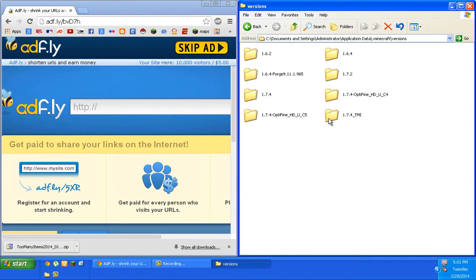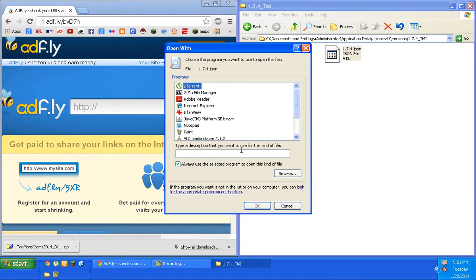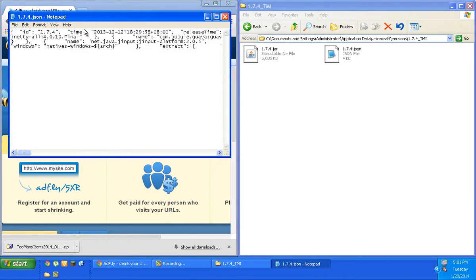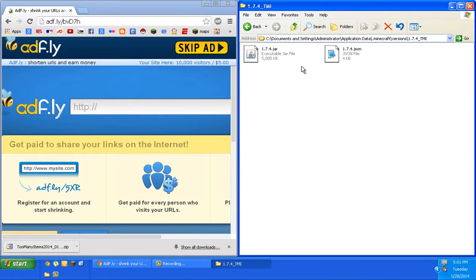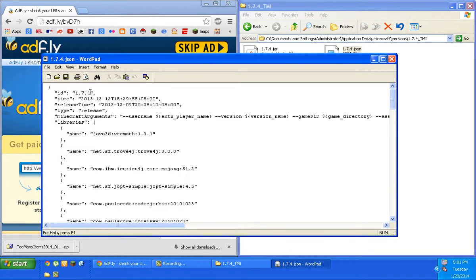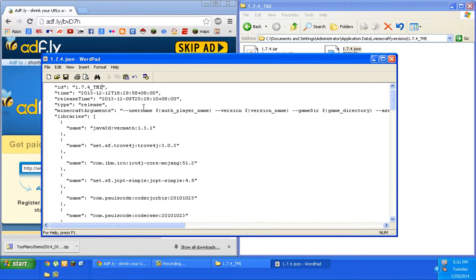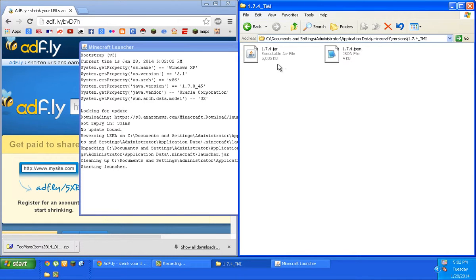and copy that. Come in here, you're going to want to edit this as well, the JSON file. Would have done a lot easier with a WordPad or something. Let me try that. There we go. And this is the ID. We want to change that. Alright. So now we can fire up Minecraft.